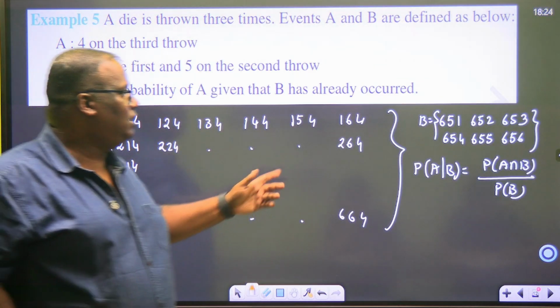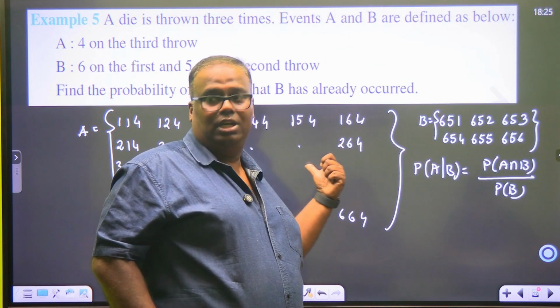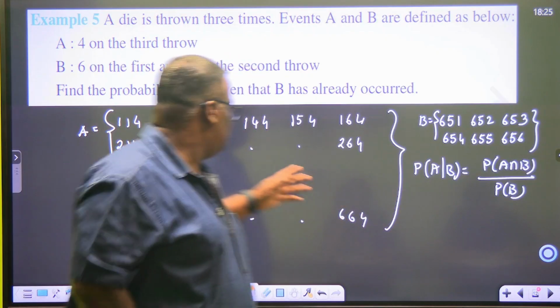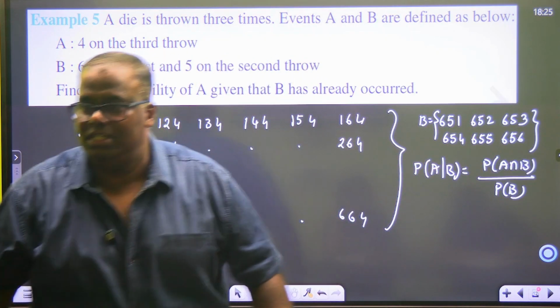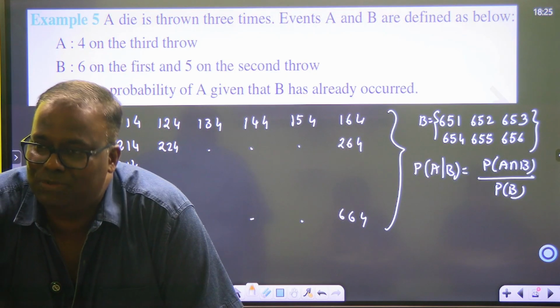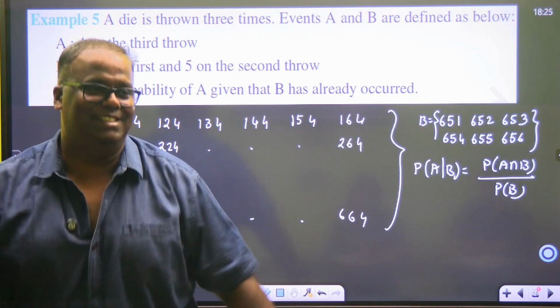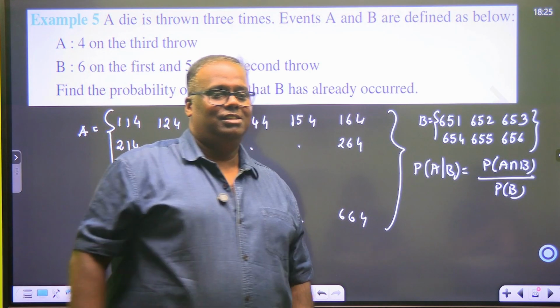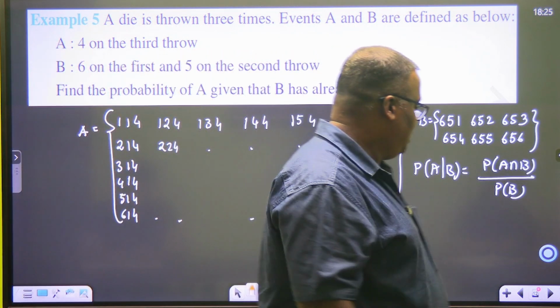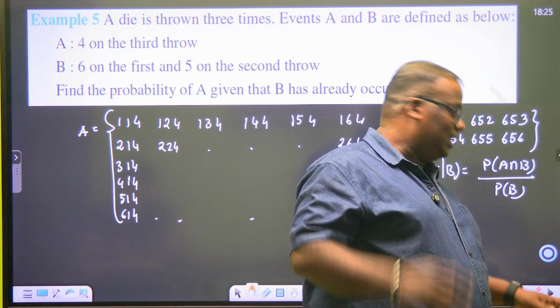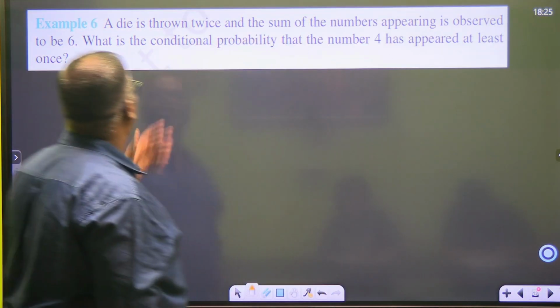What is the probability? This is 1 upon 36 divided by this one is how much? 6 by 36. 1 upon 36 divided by 6 by 36 is 1 upon 6. Getting it easy? आज घर में जाके ना आप धीरे धीरे you take up that exercise and do problems from there. Okay, next one.